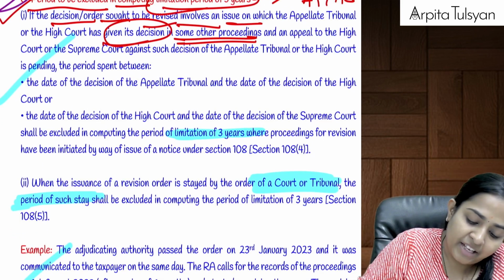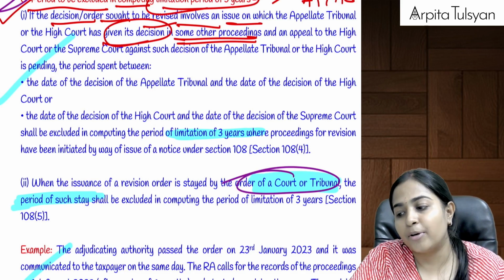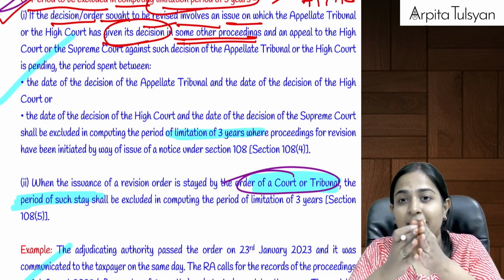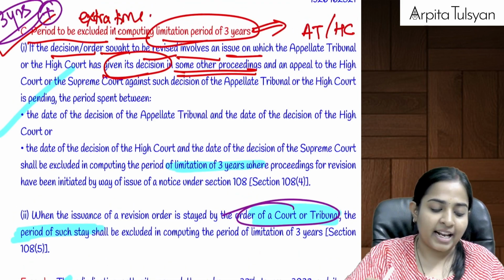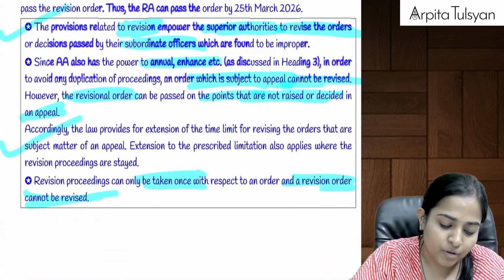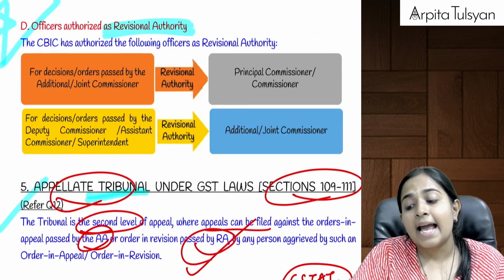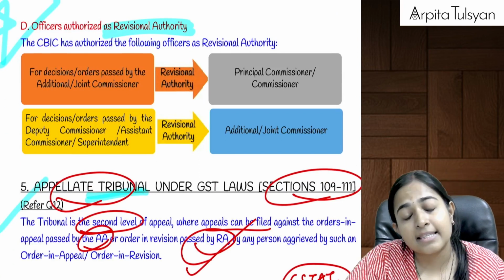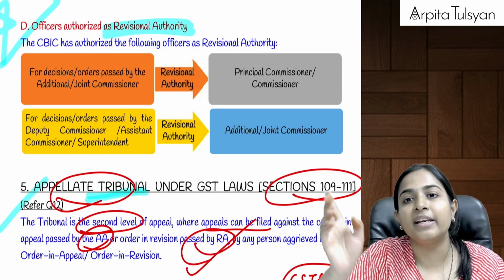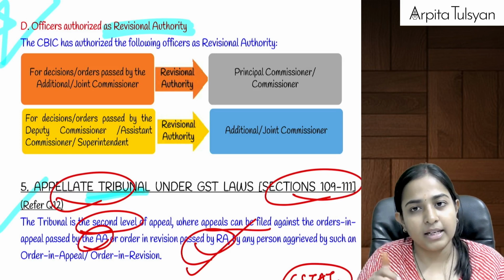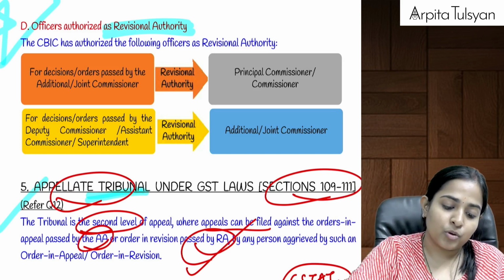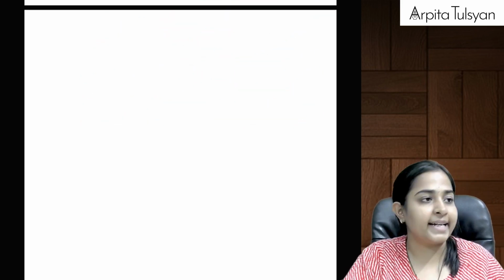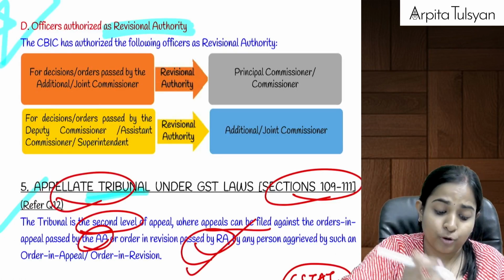And plus, if there was any stay given by the court or tribunal between this 6 months and 3 years, then that extra time also we are going to get for the purpose of doing the revision. Also remember, revision can be done only once, and once the order has been revised, it cannot be re-revised. Understanding this? Yes. If you want, I can summarize the things till here, but before that, we'll just complete this.